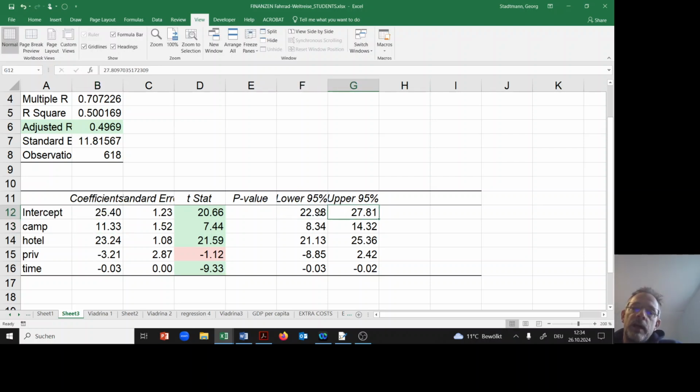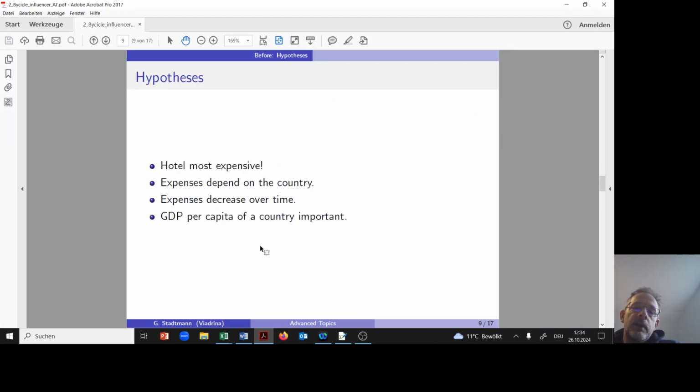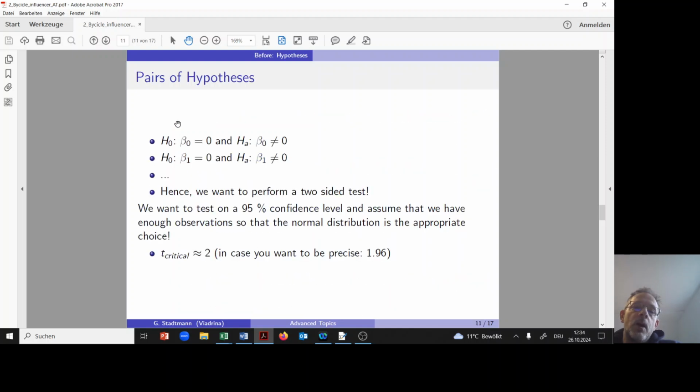You can also have a look at the confidence interval: 0 is not included in the confidence interval, and therefore we have to reject the null hypothesis. Let's have a look at the hypotheses once more. We are rejecting the null hypothesis that beta 0 is equal to 0. And we know that beta 0 is significantly different from 0.